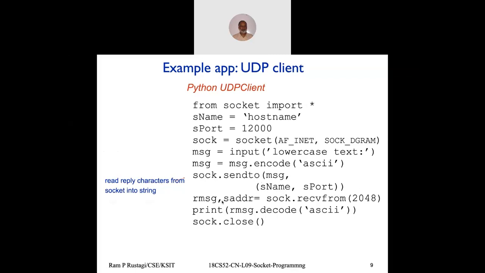And then I receive from the server. So the socket is already created. And then we receive from, and it will tell me what the message is and the sender's address. It could be the same server, or if anybody else sends it, we can also receive at the same time. And then I do print. Once I receive it, I need to decode it, since we encoded it, so that it is in native storage. So it's a simple program: we send one message, read from the console, and close it out.